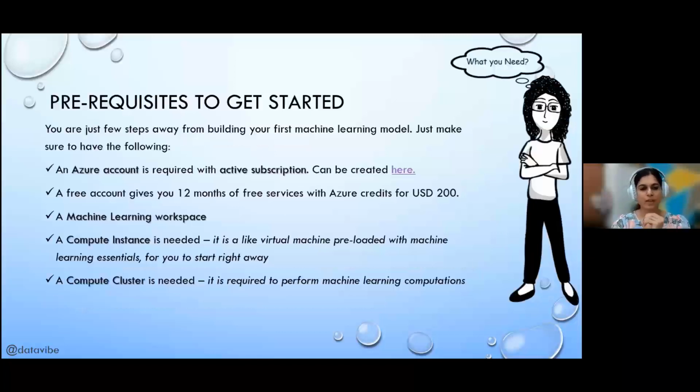Now, whoever wants to start with Azure Machine Learning Studio, the first thing is you need to have a proper Azure account and an active subscription. There are two ways of getting an active subscription. The first way is you can get a free account, which is available for 12 months with some free services. You also get free Azure credits of USD $200. That means Azure charges you for everything you do in the cloud environment. So as a beginner, you can just start with a free account and get started.